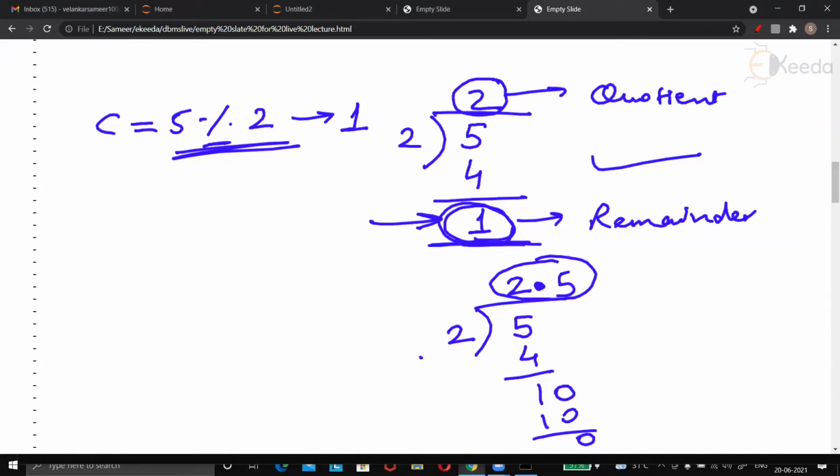Now notice, when we talk about remainders, both these quantities are integers. And the division actually allows only an integer quotient.